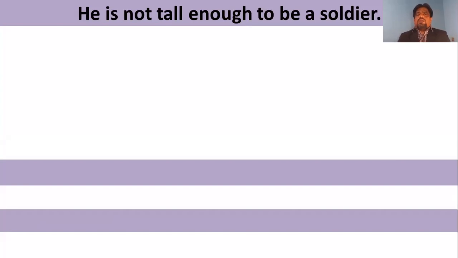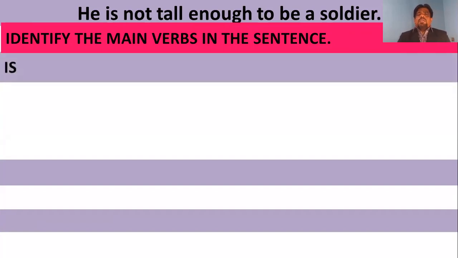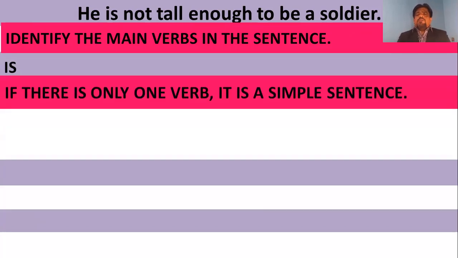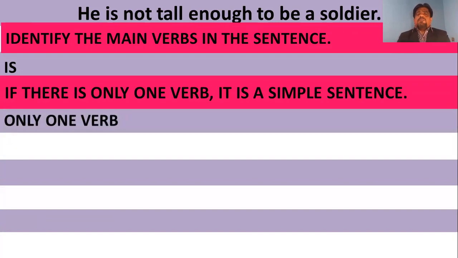Not tall enough to be a soldier. How many verbs are there? Identify the main verb. There is only one main verb, no other main verb. If there is only one main verb, it could be a simple sentence. Definitely it is a simple sentence because there is only one verb. Then it is clear it is a simple sentence.